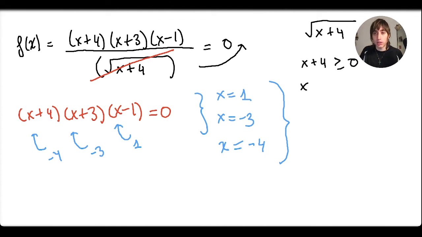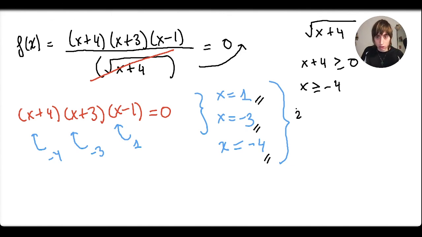If I solve this, I get to this conclusion. Sorry, that x must be bigger or equal than minus 4. In this case, all these results are bigger or equal than minus 4. So looks like we're good to go. No problem for this. But there's also another condition. The square root thingy was in the denominator, and we know that the denominator cannot be equal to 0.